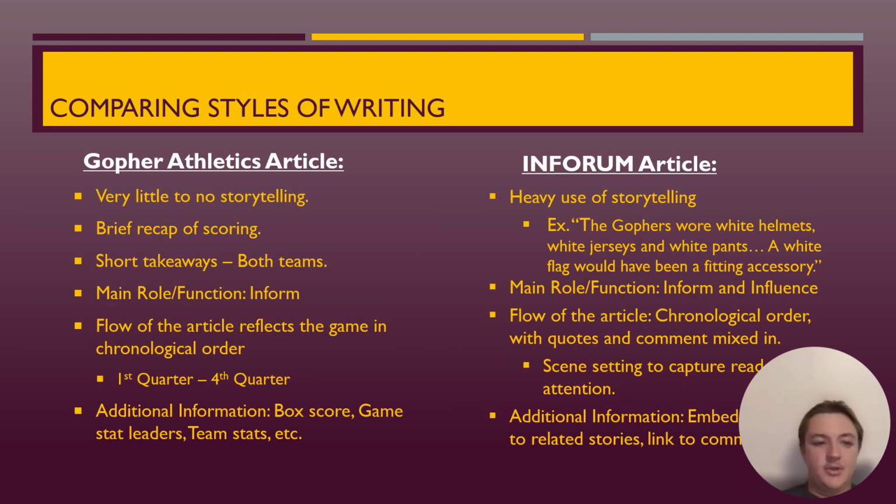Styles of writing between the two. So in the Gopher article, or the University of Minnesota article, there was very little storytelling. There was really just a brief summary of the scoring. They didn't really get into too many details. They included a short section at the bottom, including different takeaways for both teams. Mostly how the Gophers couldn't really get much offense going. They didn't get too far into that, and then just how dominant Iowa was and how successful they were from a statistic standpoint.